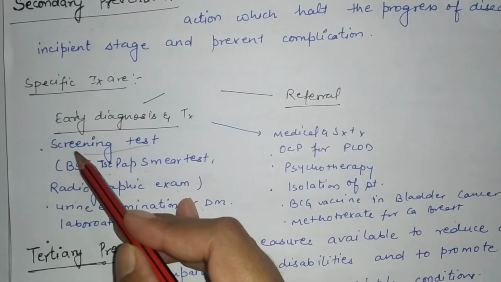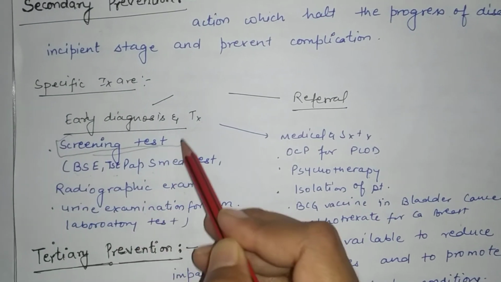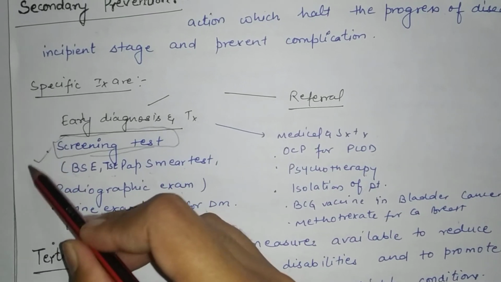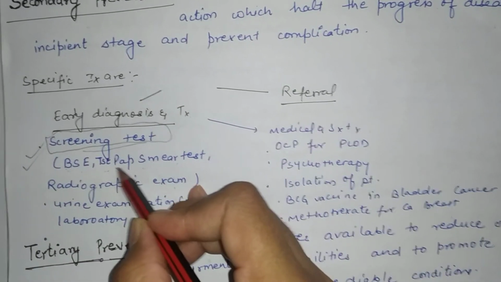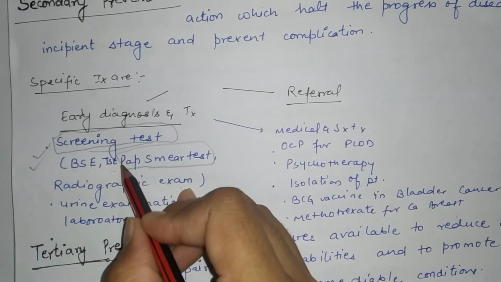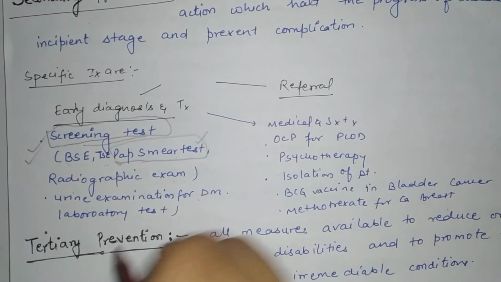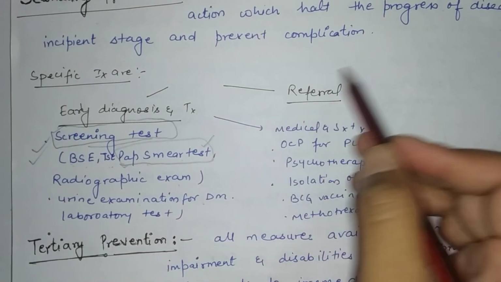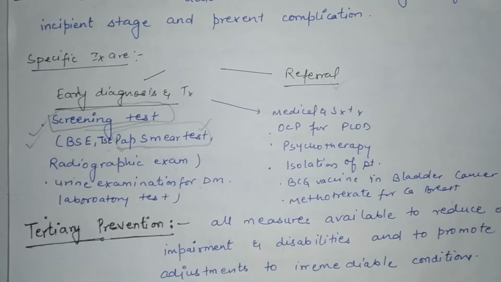The question that is asked, that screening test is at what level of prevention? That is at the level of secondary prevention. Sometimes question from pap smear test is also asked in the competitive exam. And referral, if the facilities are not there, person can be referred to a high level of facility.